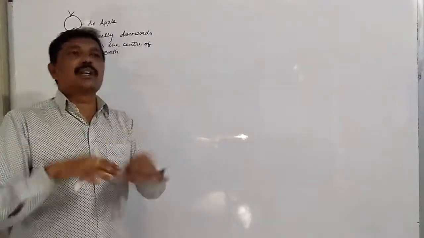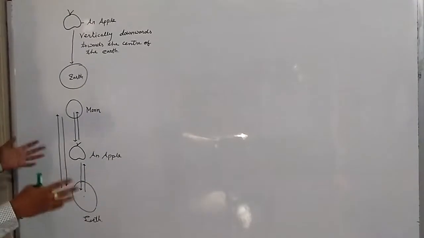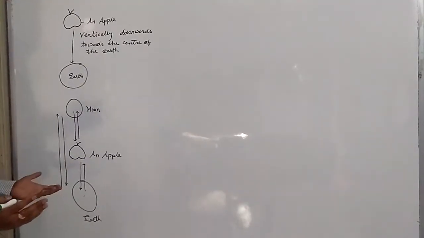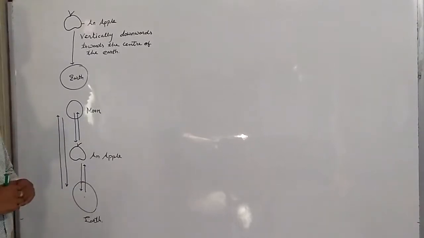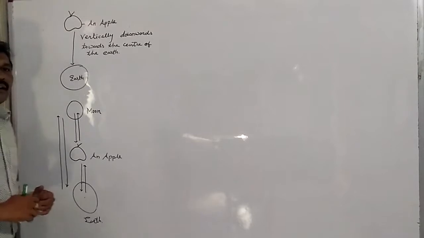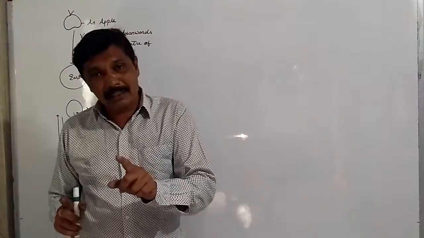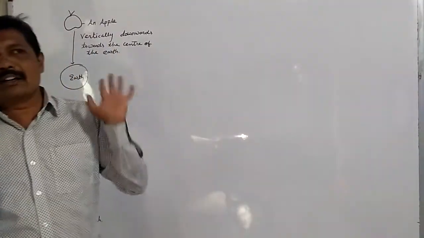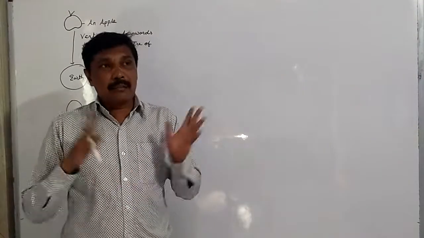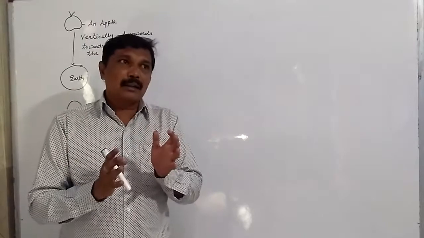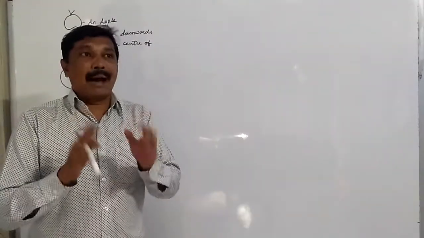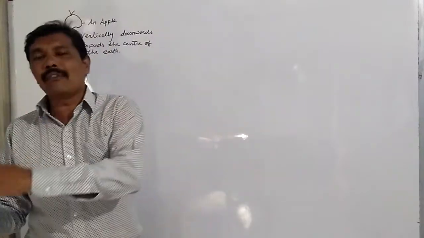If we change the situation and say that the mass of the apple increases and becomes the mass of earth, and the mass of earth becomes the mass of apple, now here, will there be force of interaction between them? Yes, definitely there will be force of interaction between them. But in this situation, the mass of apple is equal to the mass of earth, and the mass of earth is equal to the mass of apple.